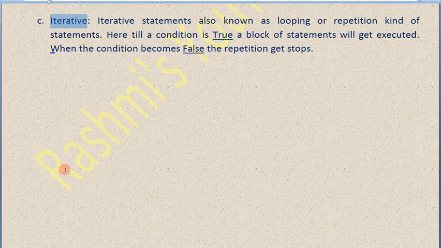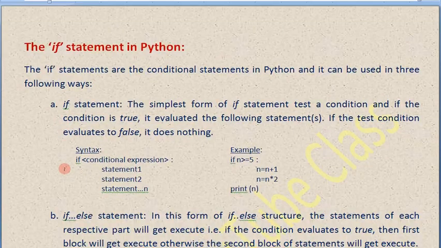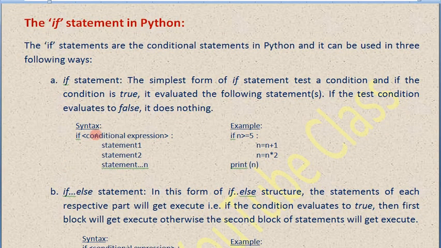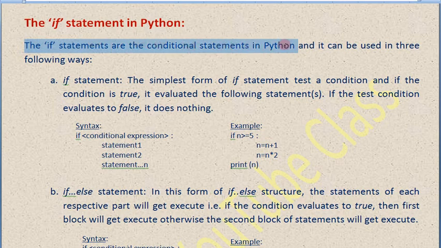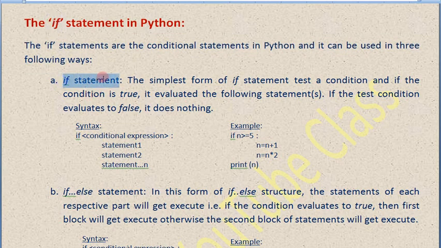Let's go down to if, that is the selection conditional structure. So the if conditional structure, or if statement in Python. The if statements are conditional statements in Python, and they can be used in three ways. There are three ways we can perform the conditional structure. First, the simple if statement, when one condition is there.